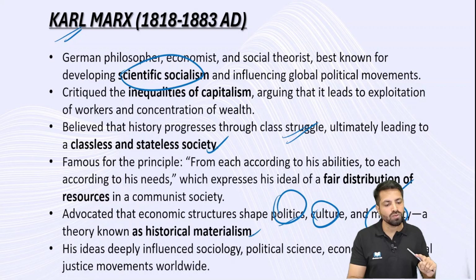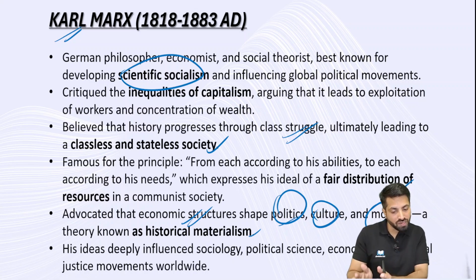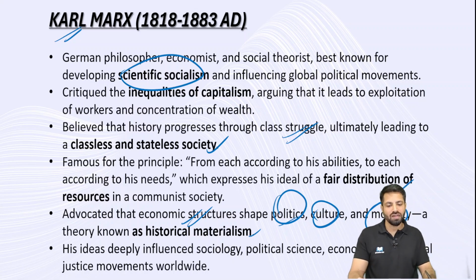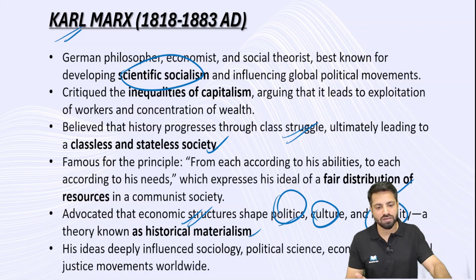So in order to change politics, culture, morality at the social level, where you have to focus, what you have to target, it is the economic structure. Again, the exploitation and the outrage against the exploitation. Here he's talking about equality through a radical means, right? This is with respect to Karl Marx.